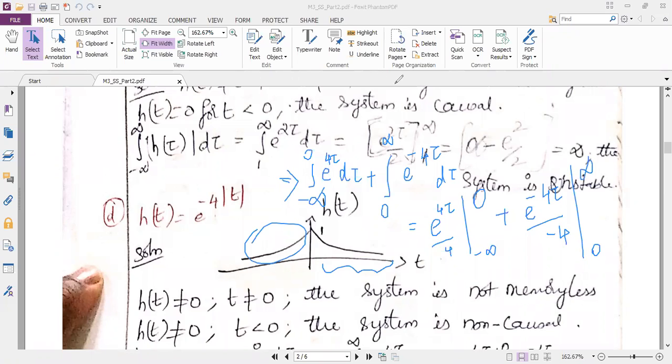Now I want you to analyze and tell me the first term. What will be the answer for the first term? 1 by 4 we will move outside. If you substitute the upper limit, e power 0 is 1. Then minus of, tell me, will you get any answer for e power minus infinity?